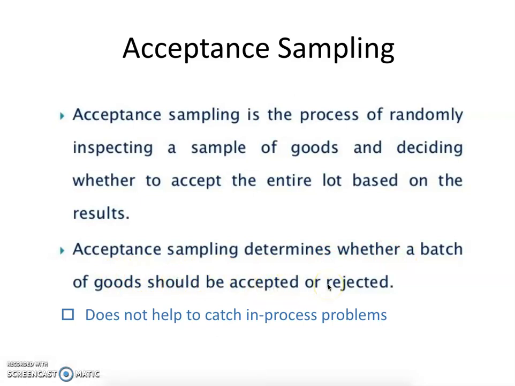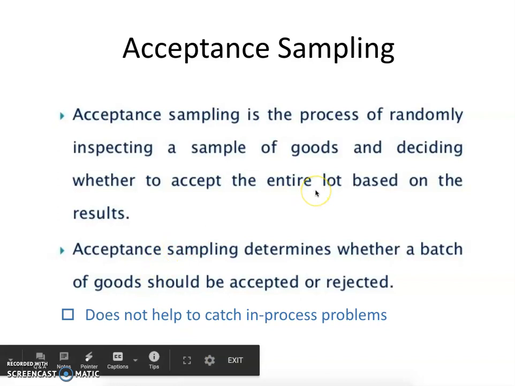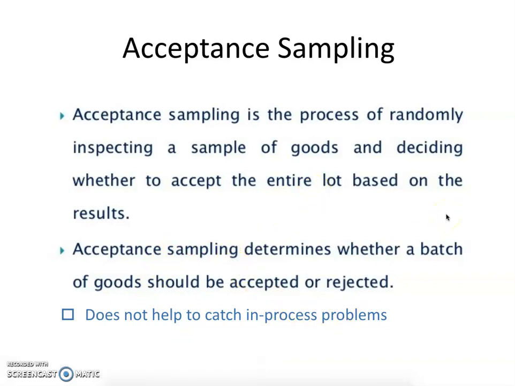In order for the batch to be accepted, the acceptance sampling result should be positive. If you are to reject it, then the random samples you have taken, if they turn out to be not good or not as per the desired criteria, then the entire batch is rejected. The problem associated with acceptance sampling is that it does not help to catch in-process problems. That is one drawback we have in acceptance sampling.